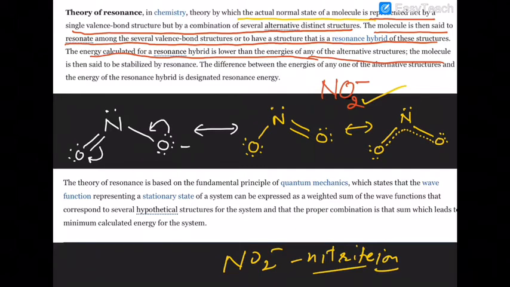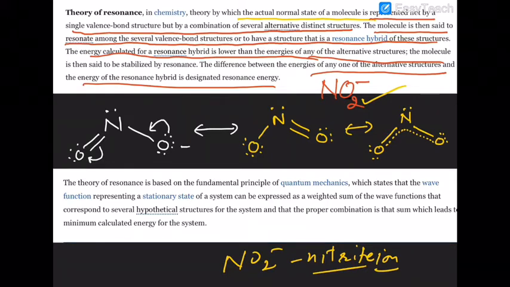So it shows that none of the canonical or contributing structures represent the true molecule. The difference between the energies of any of the alternate structures and the resonance hybrid is known as resonance energy. We already discussed that.